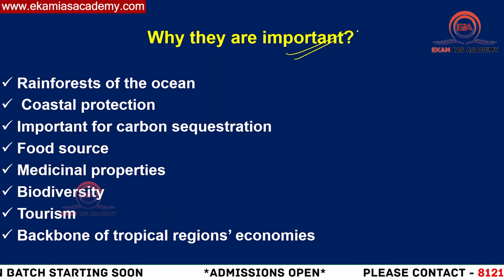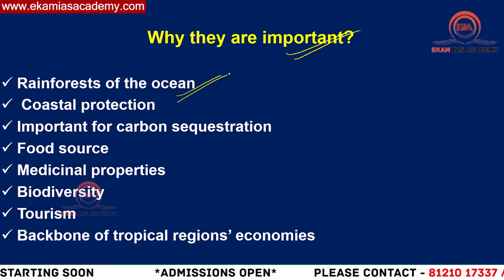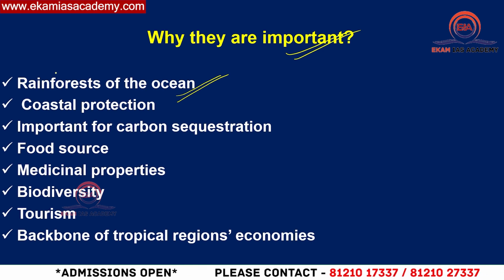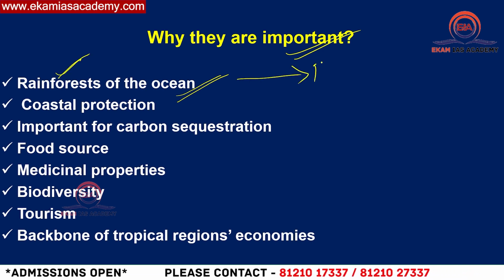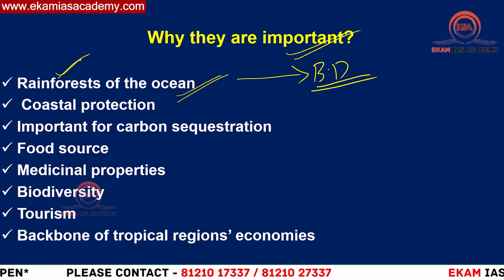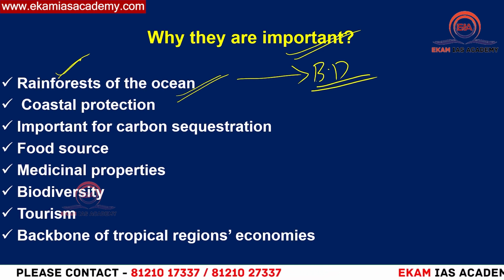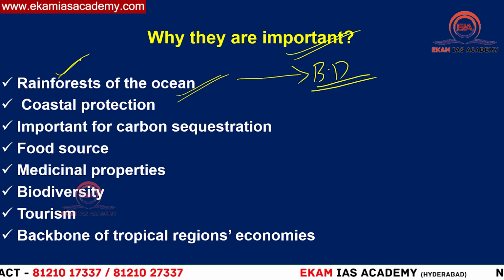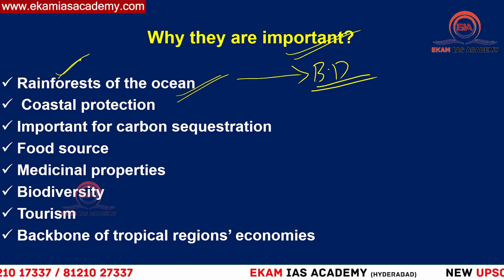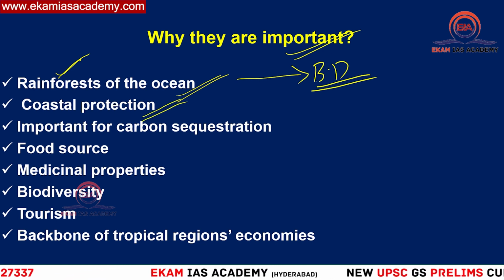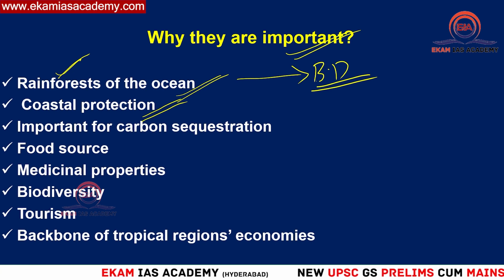Then why are they important? We consider the marine coral ecosystem as the rainforests of the ocean because of the biodiversity they support. Biodiversity means a lot of plants, fishes and other marine species, which find their habitat in the corals. That is why we call them rainforests of the ocean. They also protect the coast from sea surges and tsunamis. That is why they're very important for coastal protection.